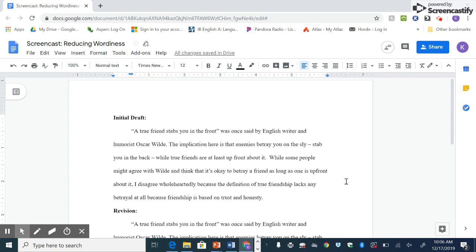While some people might agree with Wilde and think that it's okay to betray a friend as long as one is upfront about it, I disagree wholeheartedly because the definition of true friendship lacks any betrayal at all because friendship is based on trust and honesty.